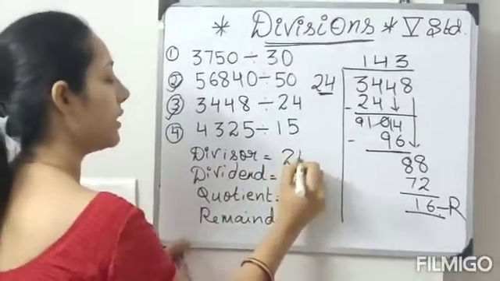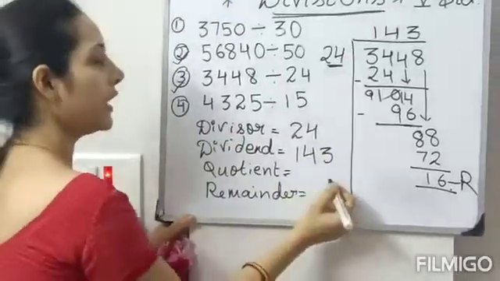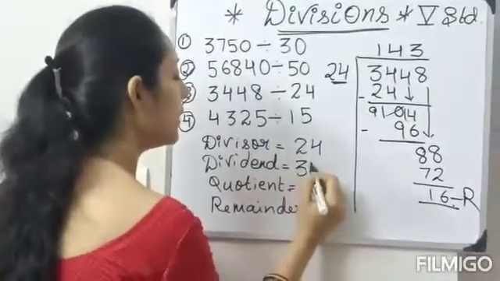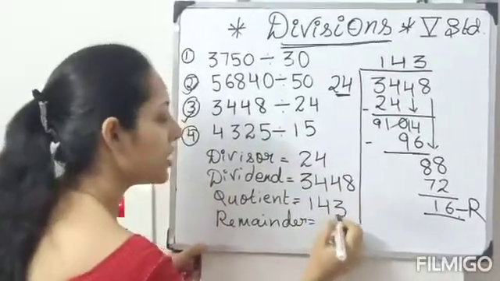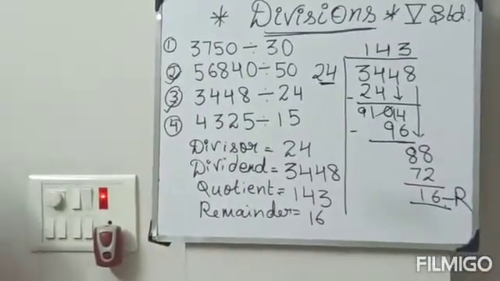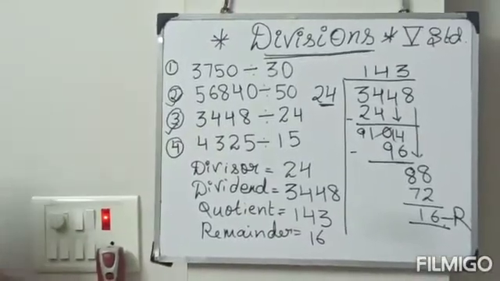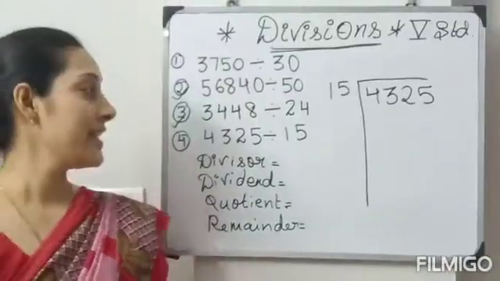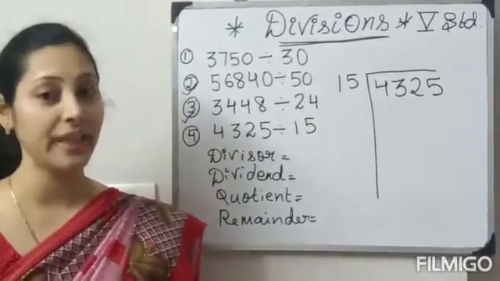What is division? 24. Dividend is our inside number, 3448. Now quotient 143, remainder is equal to 16. Is it clear, students? Now see, you have to think of remainder, quotient, division, dividend in your exam. Let's do one more example. 1 minute. See students, it is 15 table and you 5th standard students should know the 15 table.